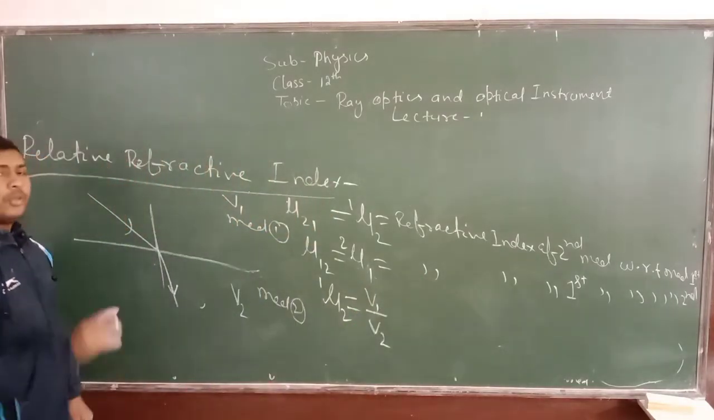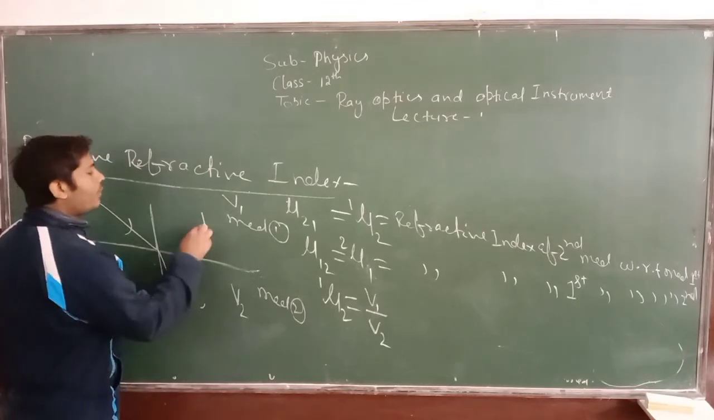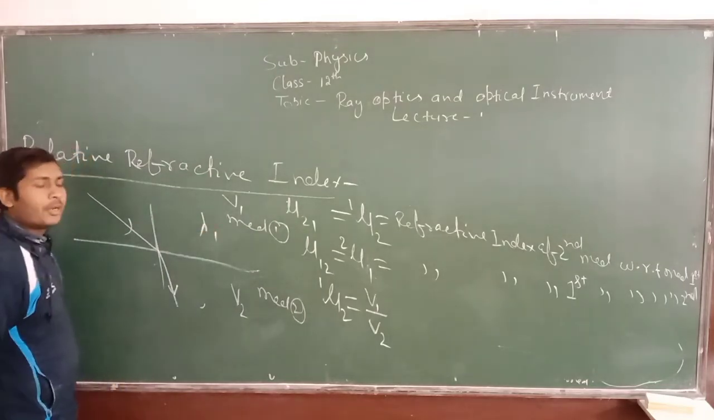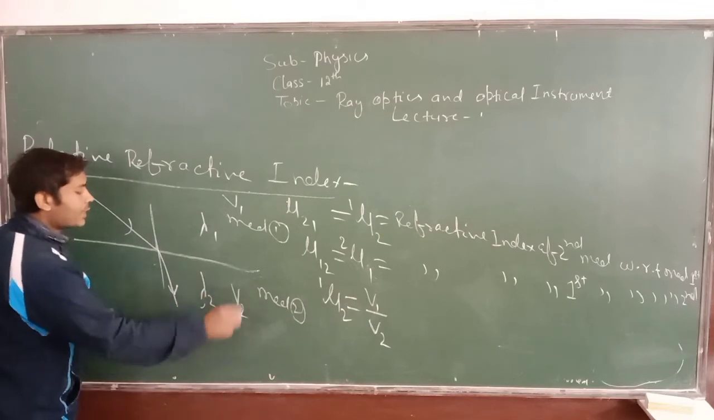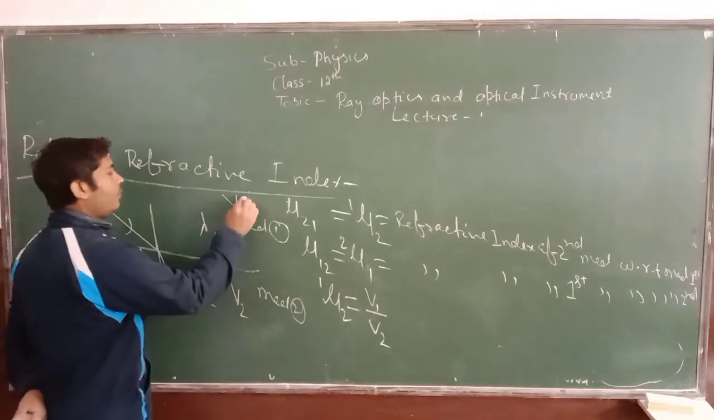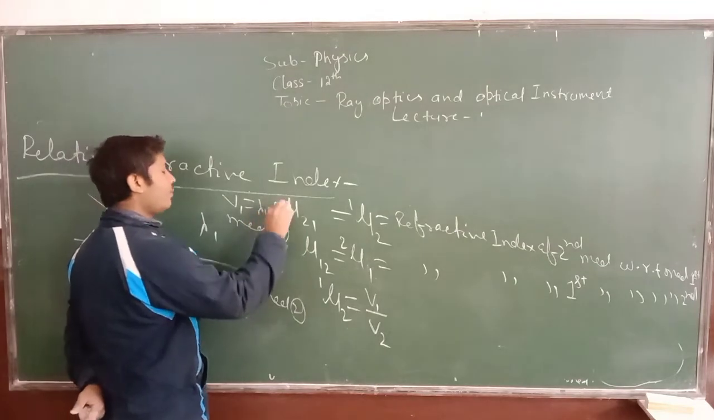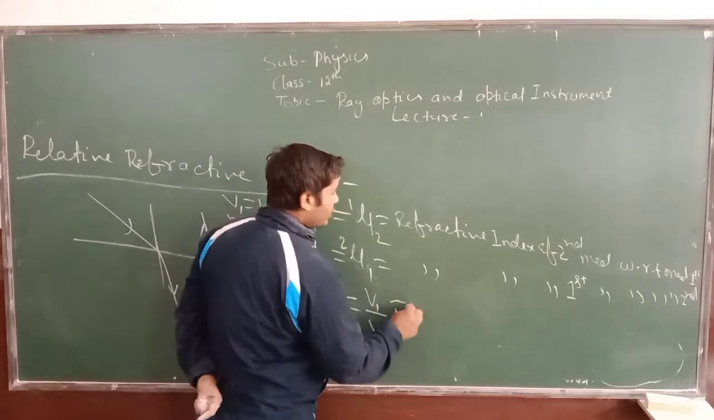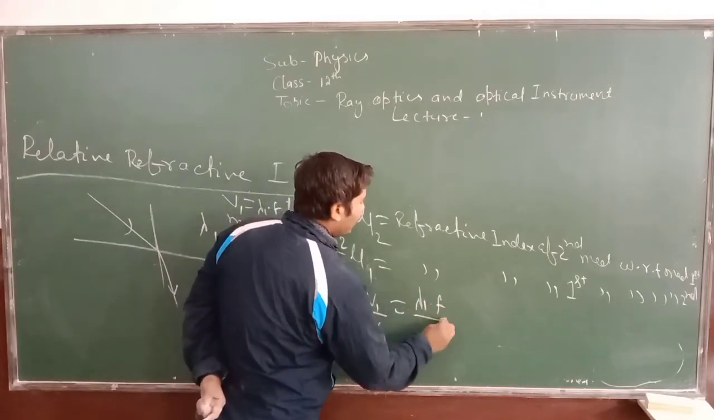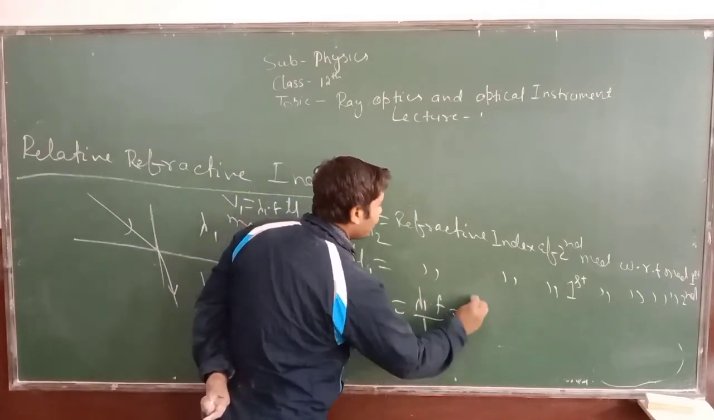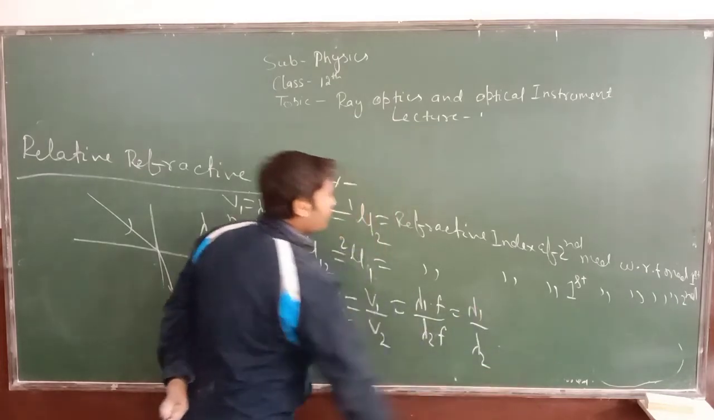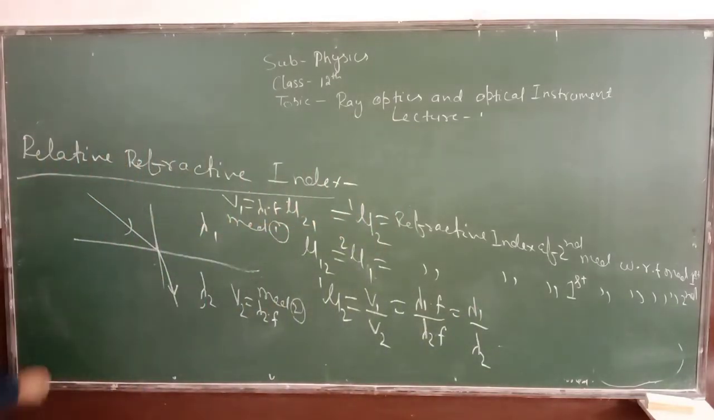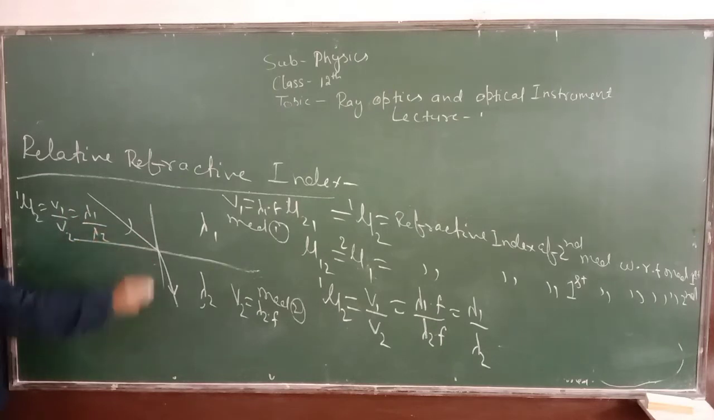And we know that, let us suppose the wavelength of light in first medium is lambda 1, whereas the wavelength of light in second medium is lambda 2. So here V1 will be equal to lambda 1 into F, whereas V2 will be equal to lambda 2 into F. Put the value, this will be lambda 1 into F upon lambda 2 into F, we get lambda 1 upon lambda 2. Means the refractive index in terms of velocity 1 mu 2 will be equal to V1 upon V2, and in terms of wavelength will be equal to lambda 1 upon lambda 2.